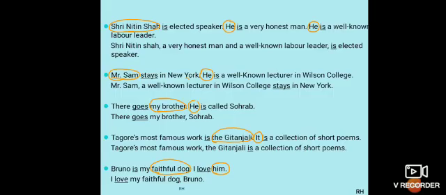Next is Bruno is my faithful dog, I love him. So the first finite verb is is, the second finite verb is love. As I've told you, you will go for the elimination of the helping verb as compared to the elimination of an action verb. Now we are talking about Bruno, a faithful dog. So this him stands for dog, so you can eliminate this. So you can simply say, I love my faithful dog Bruno. Okay. Thank you.